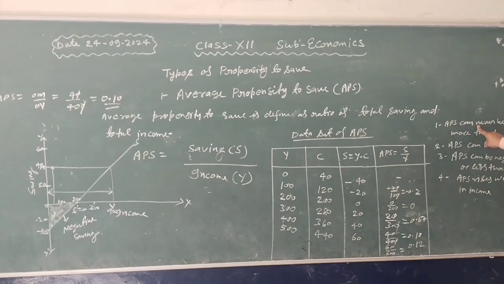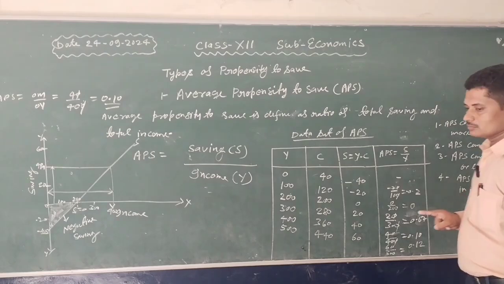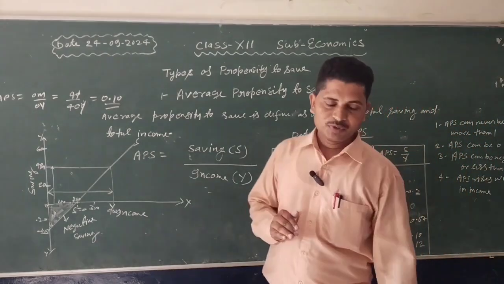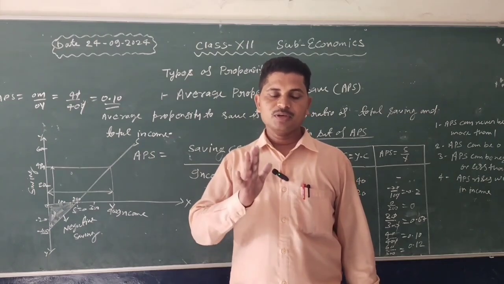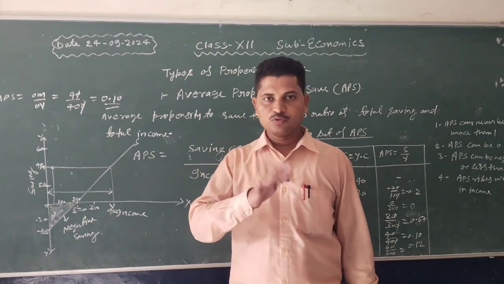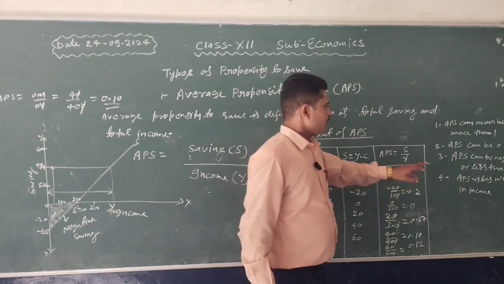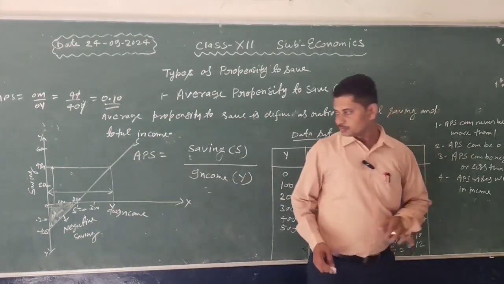Average propensity to save can never be 1 or more than 1. And APS can be negative.